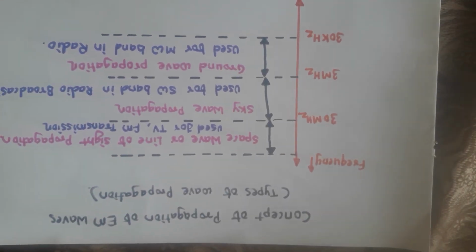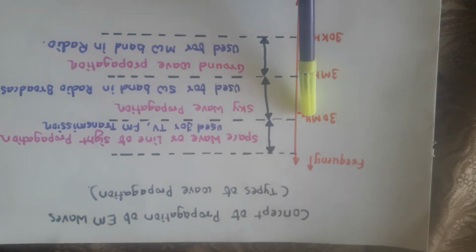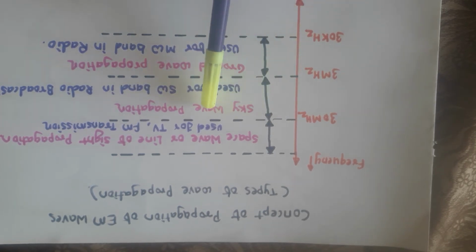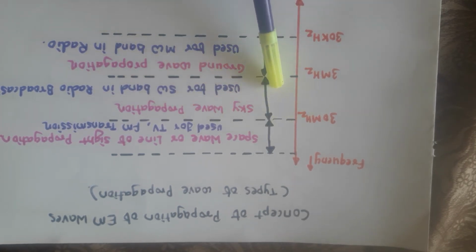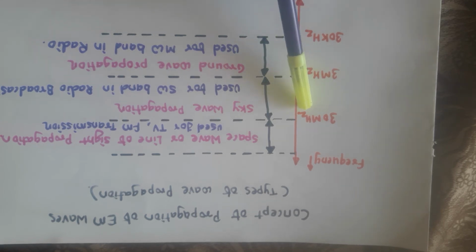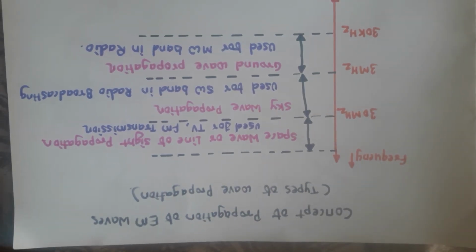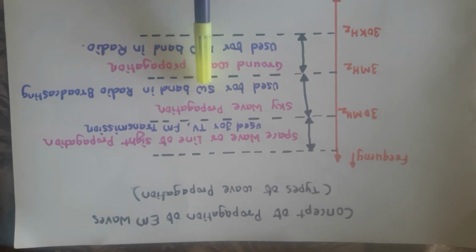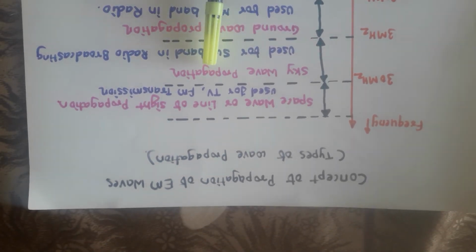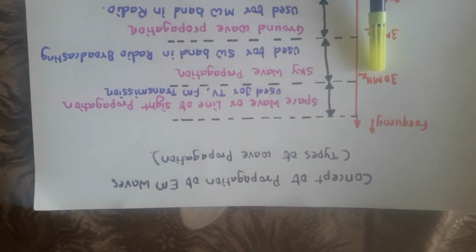The next type is sky wave communication. It is best suitable within the frequency range 3 megahertz to 30 megahertz. This band is nothing but the short wave band, used in radio broadcasting. So for medium wave we use ground wave propagation, and for short wave we use sky wave propagation. Now, space wave communication has a frequency above 30 megahertz.